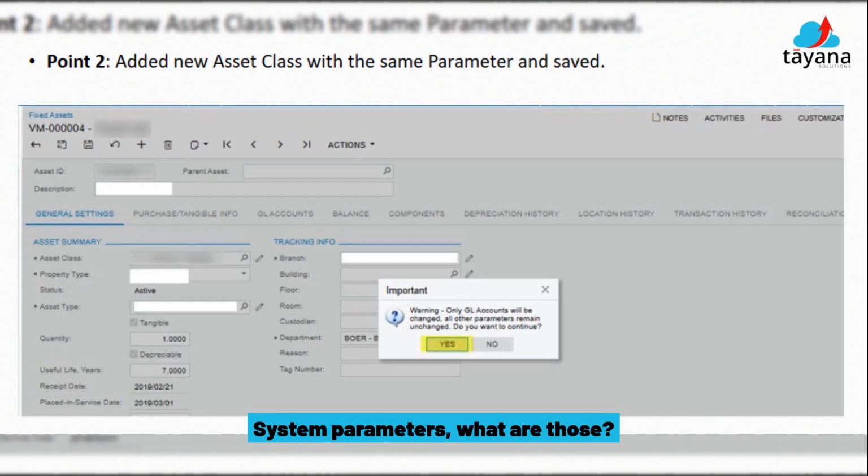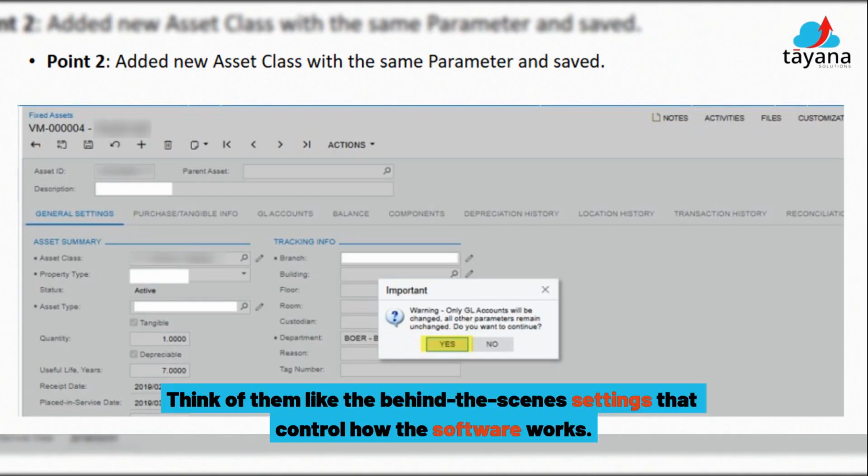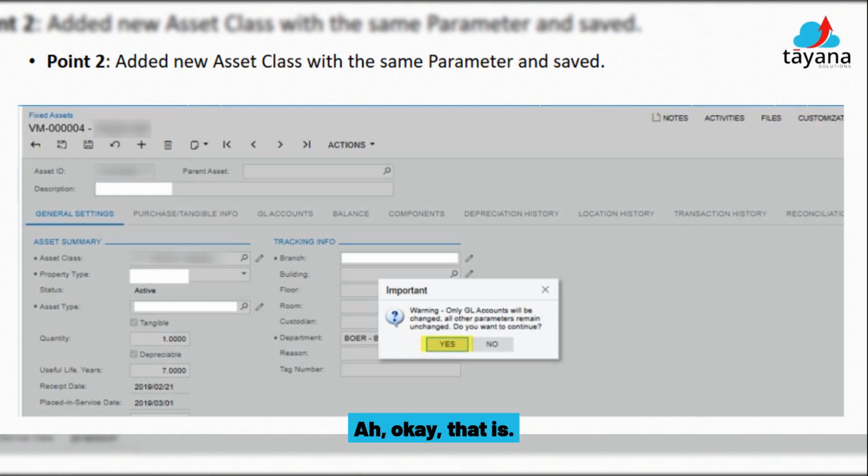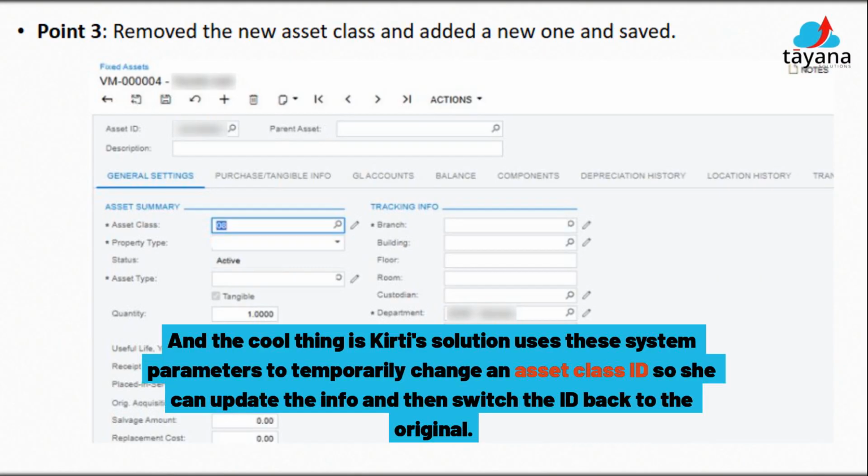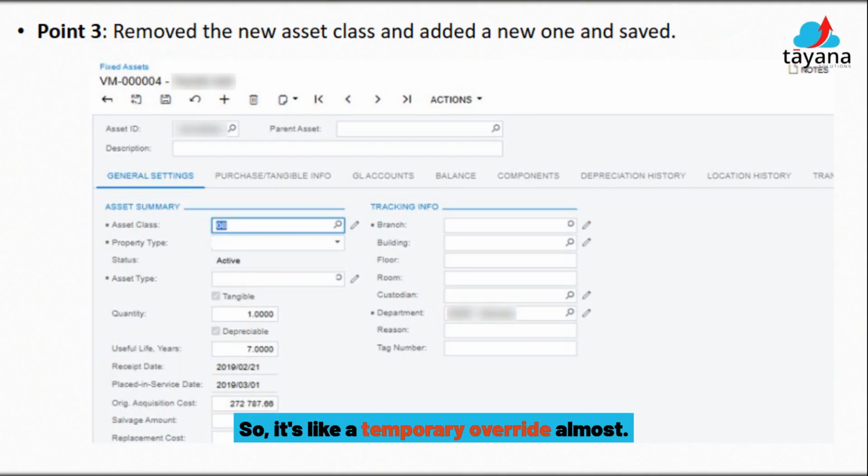System parameters. What are those? Think of them like the behind-the-scenes settings that control how the software works. Okay, got it. And the cool thing is, Kirti's solution uses these system parameters to temporarily change an asset class ID so she can update the info and then switch the ID back to the original. So it's like a temporary override almost.